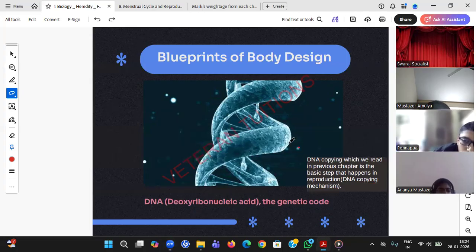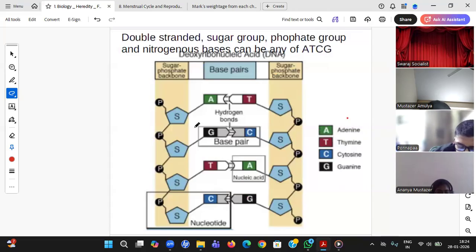Okay, you see, all this I have explained in the previous chapter also. So now the question comes, sir, what is this DNA? I'll give the basic idea again. Deoxyribonucleic acid. You see two strands, or something like two threads.